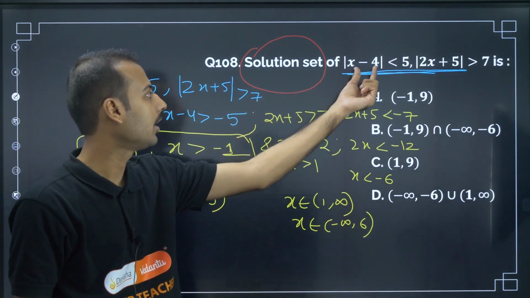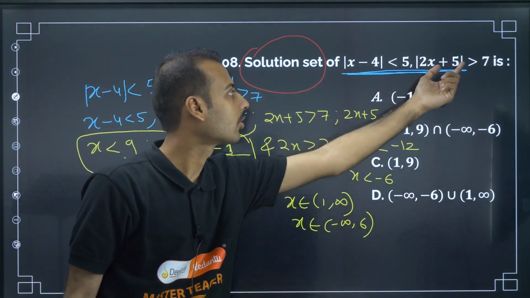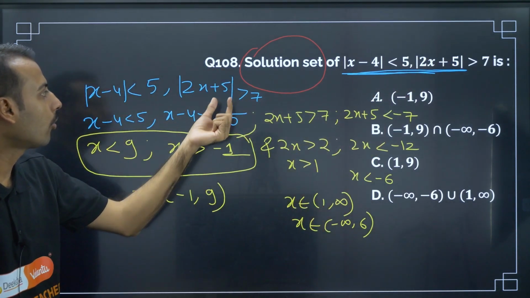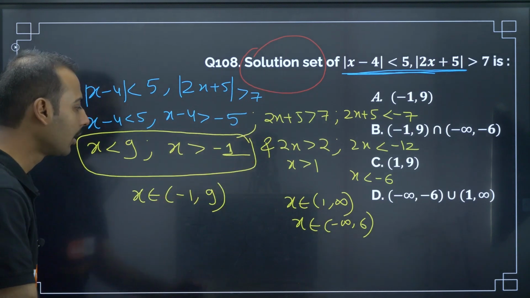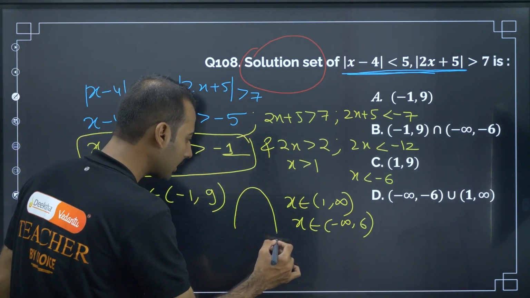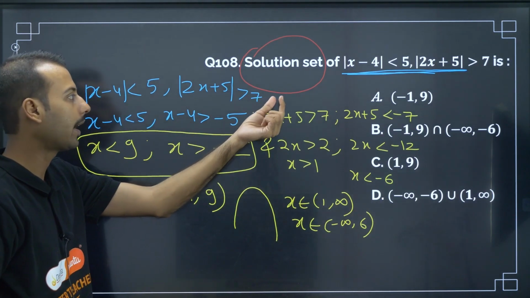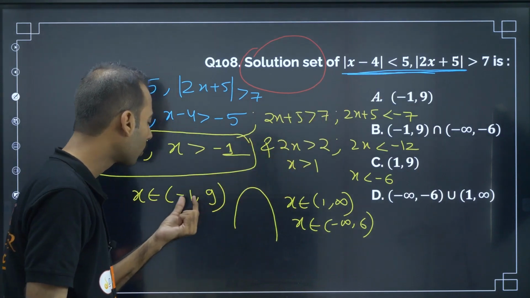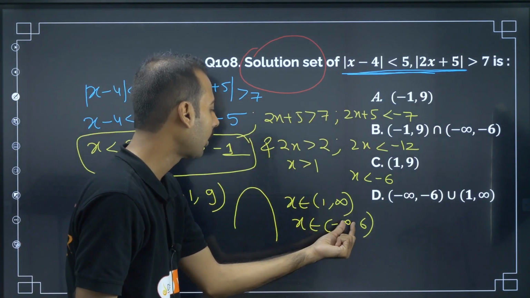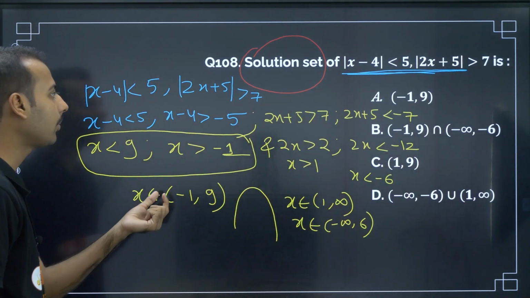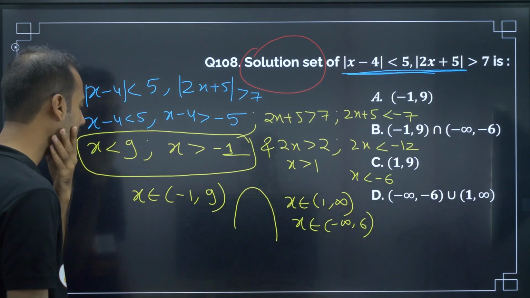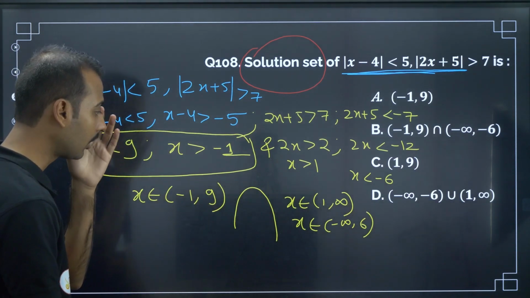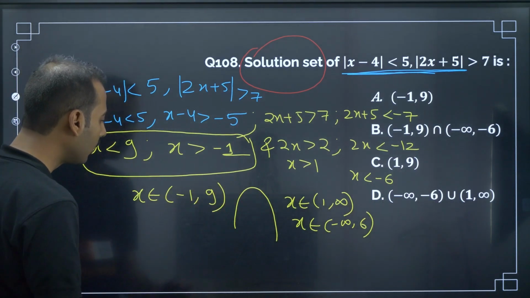After solving these inequalities I got one solution from each. They are talking about the solution set, means I have to take the intersection. Comma means and, means intersection. So minus 1 to 9, 1 to infinity, minus infinity to minus 6. After taking the intersection, I will get the common region.